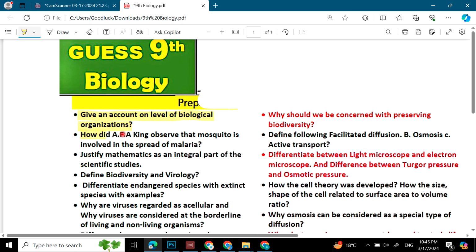How did Ronald Ross observe that mosquito is involved in the spread of malaria? Justify mathematics as an integral part of the scientific studies.